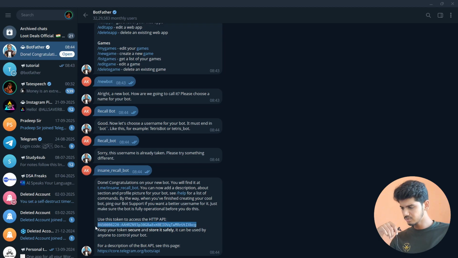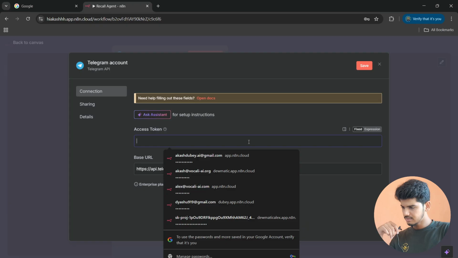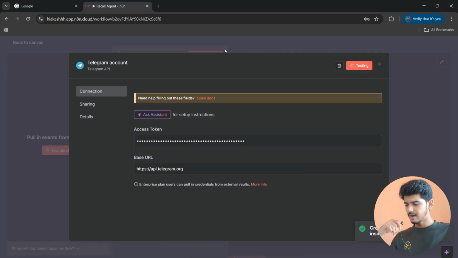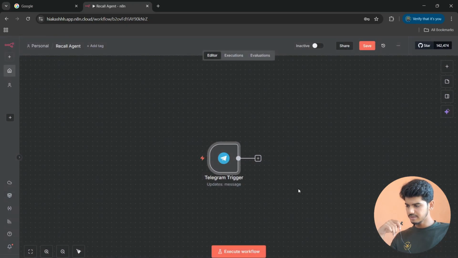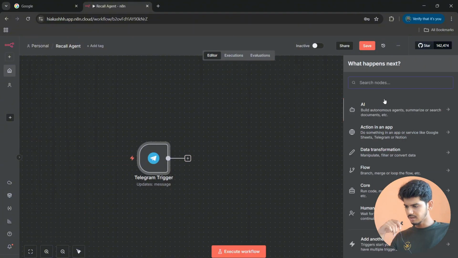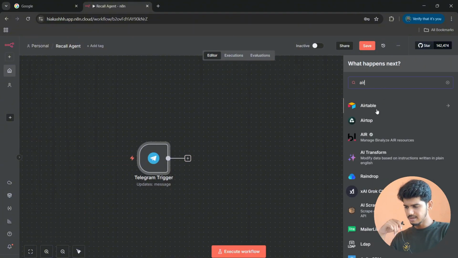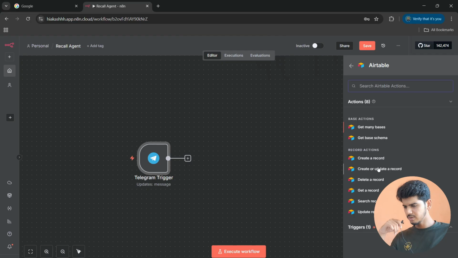Just copy it and go back to the n8n and paste it there like this, and save it and close this node. And now after the Telegram trigger, we are going to use Airtable. So click on the plus icon again and search for Airtable. And here's the Airtable icon, and then we need to add search records.